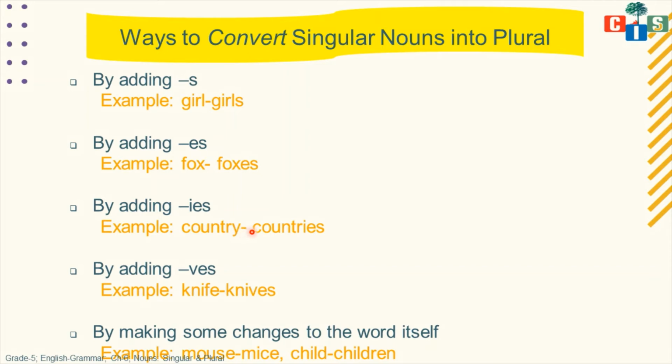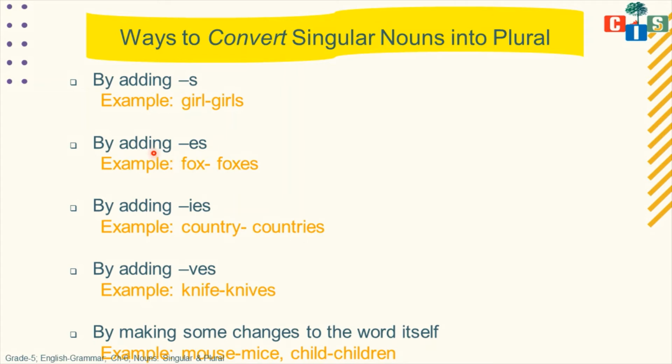So I have to change my way: I remove y and add ies to make it a plural noun.